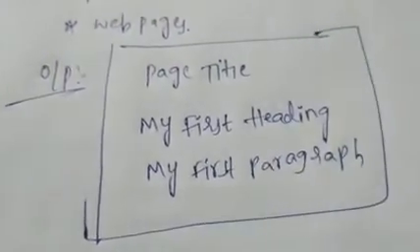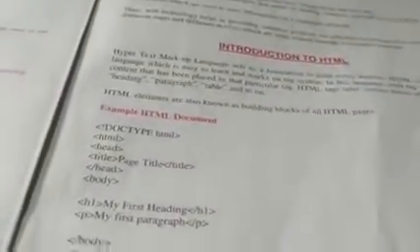This is web page creation, and this is the output of the previous program. This is an example of the program and its output. I will explain more simple examples in HTML.